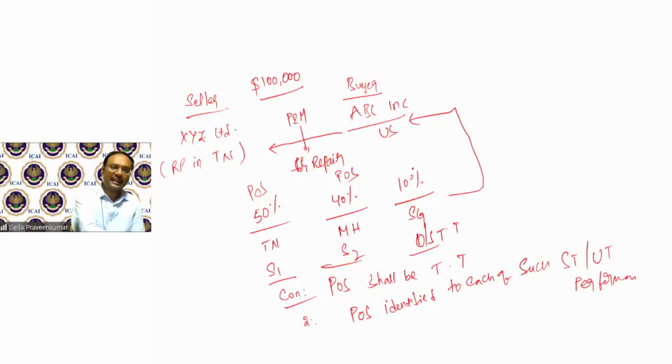In this 10% case, since it is in taxable territory, I call Tamil Nadu as my place of supply. This is how I identify my place of supply, which is in more than one particular state or union territory. This is my provision covered under section 13, subsection 3.